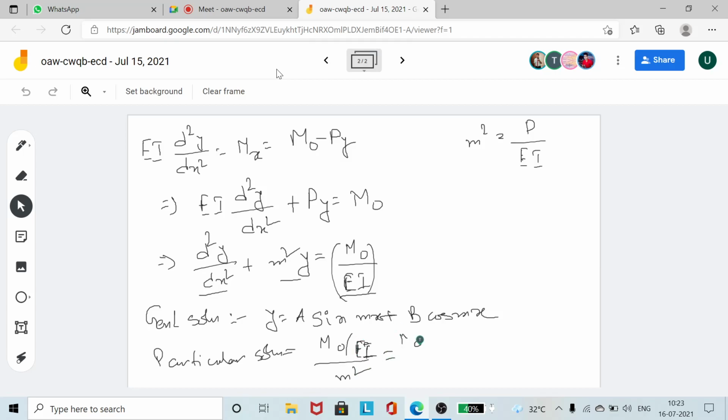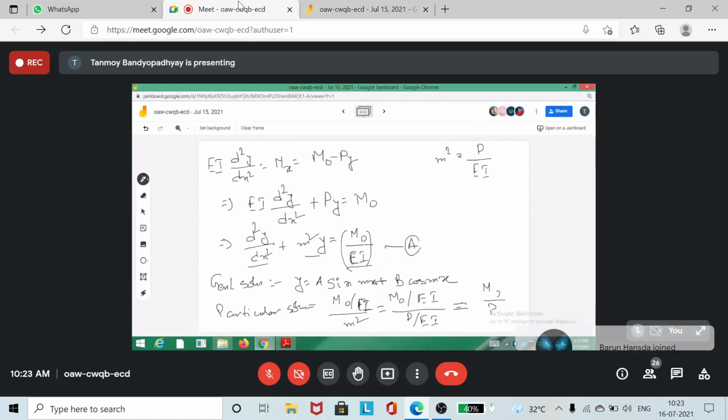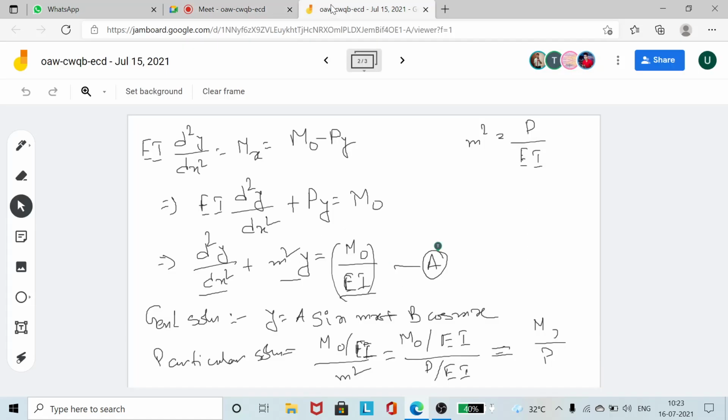So this is actually m0 by EI divided by m square. m square is P divided by EI. So that is coming out to be m0 divided by P. So what will be the total solution for this differential equation? Let's call it like a. The total solution should be equal to the general solution plus the particular solution.